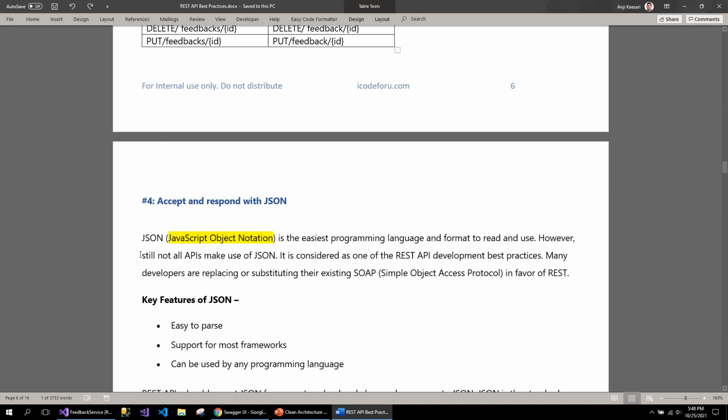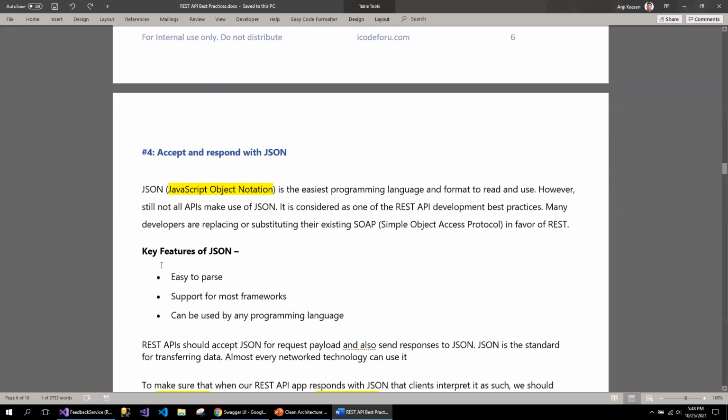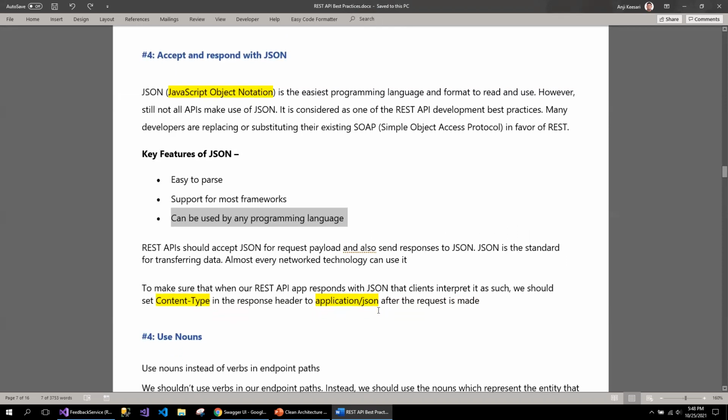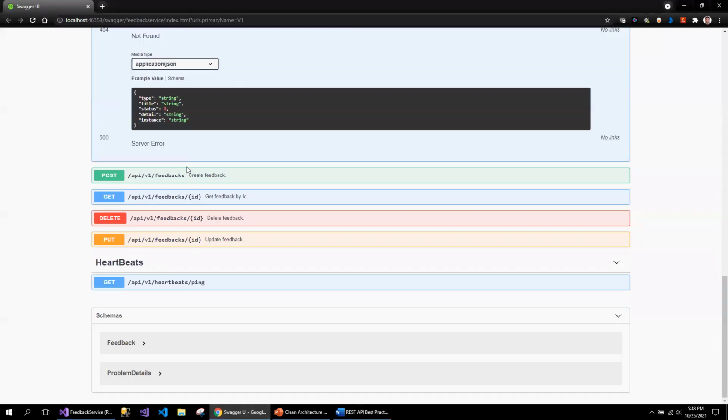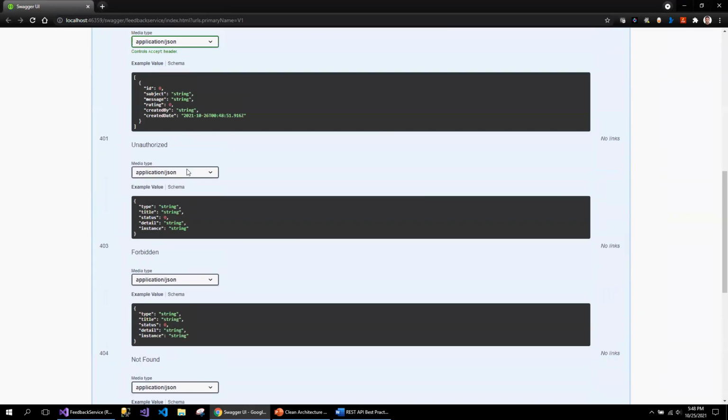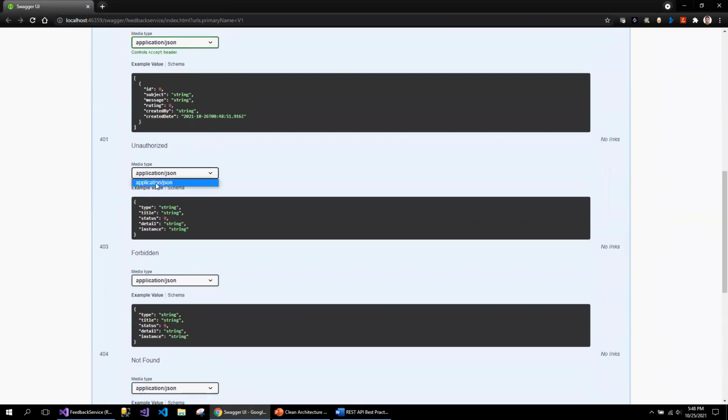It is the easiest data format, not a programming language. The key features of JSON are that it is easy to parse, has support for most of the frameworks, and can be used with any programming language. The way you can see what kind of content type you will be supporting is in the Swagger. For example, only application/JSON will be displayed, because that's how I decorated it in the controller action.